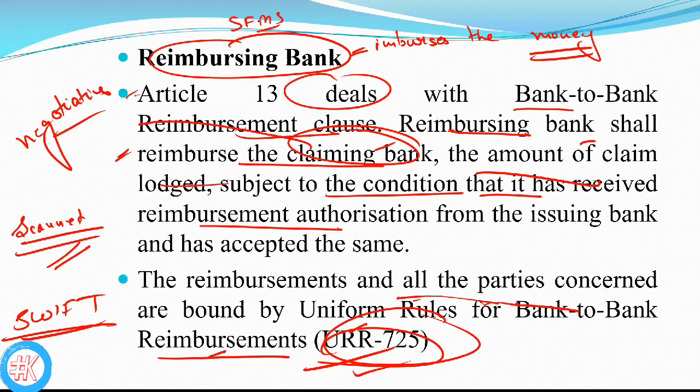Presently, in all banks, these documents are processed through SFMS, the Structured Financial Messaging Solution, which is totally similar to SWIFT.